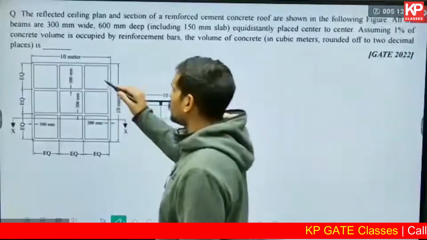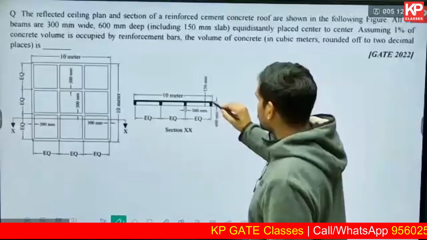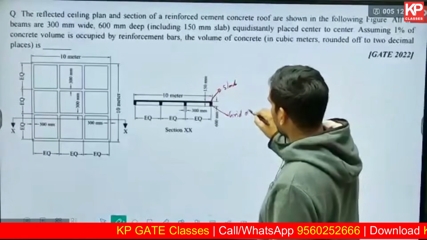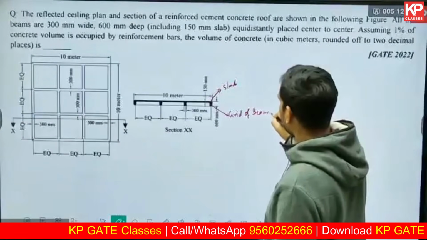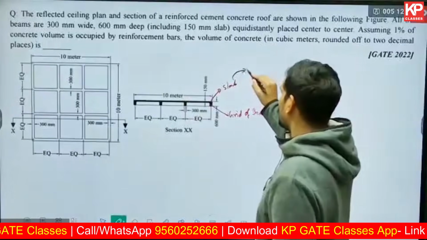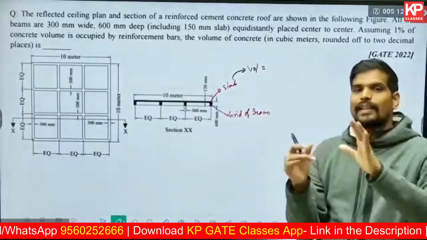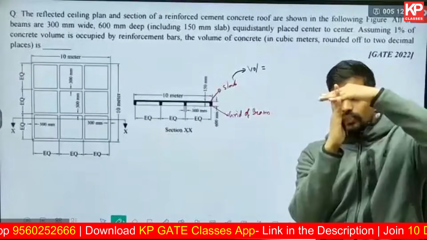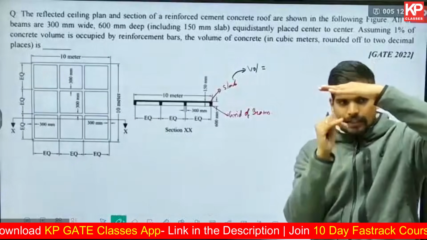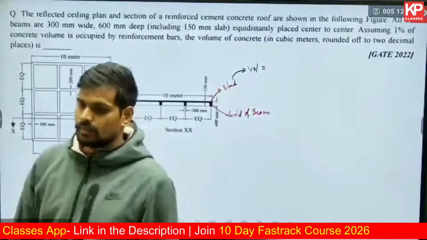If you want to find out the total length of the center line of the grid of beams, let us do it like this. First, there is the slab on the top, and then consider the grid of beams at the bottom separately. Tell me what is the volume of the slab. The volume of the slab is directly a cuboid, so you can directly calculate. What will be the volume of the slab excluding the beams? Practically, beams are integrated into the slab. So excluding that, what is the slab considering the grid of beams below it separately? What is the length, breadth and height?